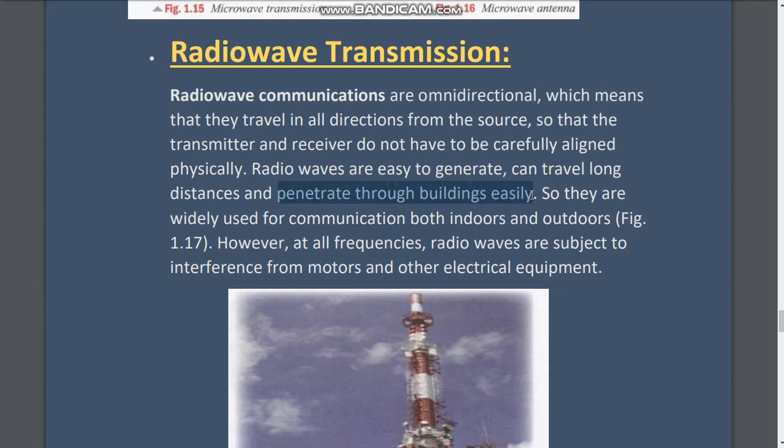They can pass through buildings easily. Microwaves do not. So they are widely used for communication both indoors and outdoors. However, at all frequencies, radio waves are subject to interference from motors and other electrical equipment.